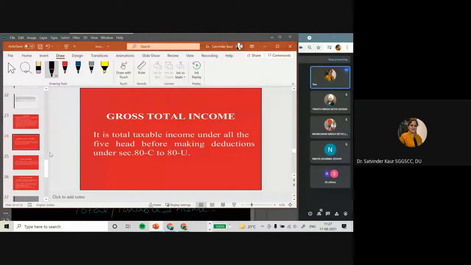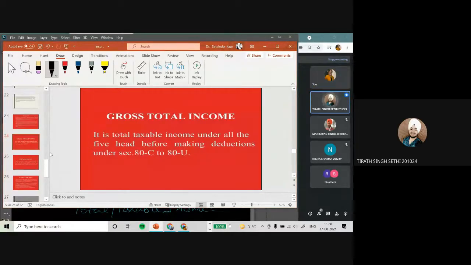Then definition of gross total income we have already discussed. It is the total taxable income under all five heads before making deductions under section 80. तो फाइव हेड्स ऑफ इनकम कौन से हैं? Yes please. कौन से फाइव हेड्स ऑफ इनकम डिस्कस किए अभी हमने क्लास में?